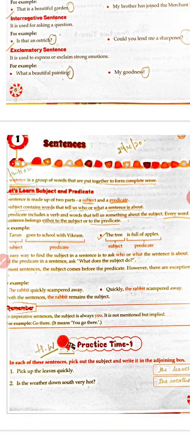A subject contains words that tell us who or what a sentence is about. कि subject कौन सा word होता है जो हमें बताए कि sentence किसके बारे में है, क्या है और किसके बारे में है. Predicate includes a verb and the words that tell us something about the subject.